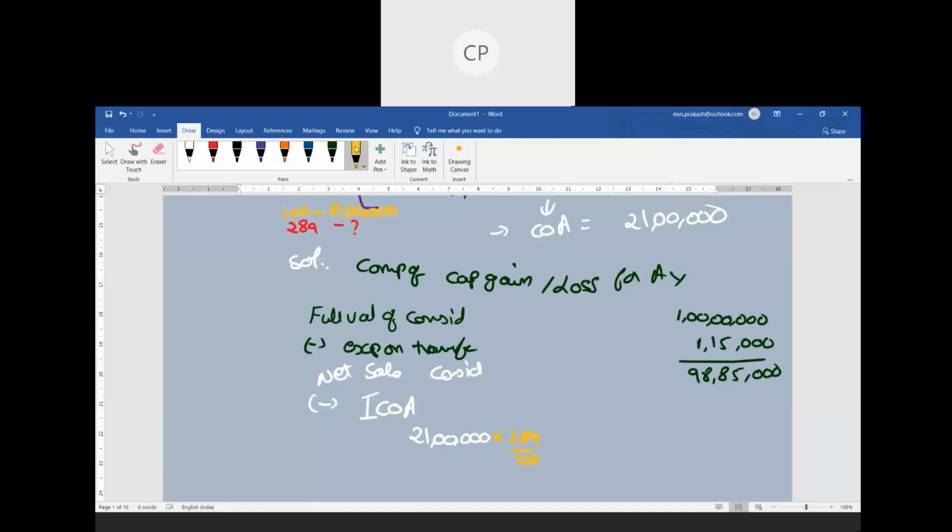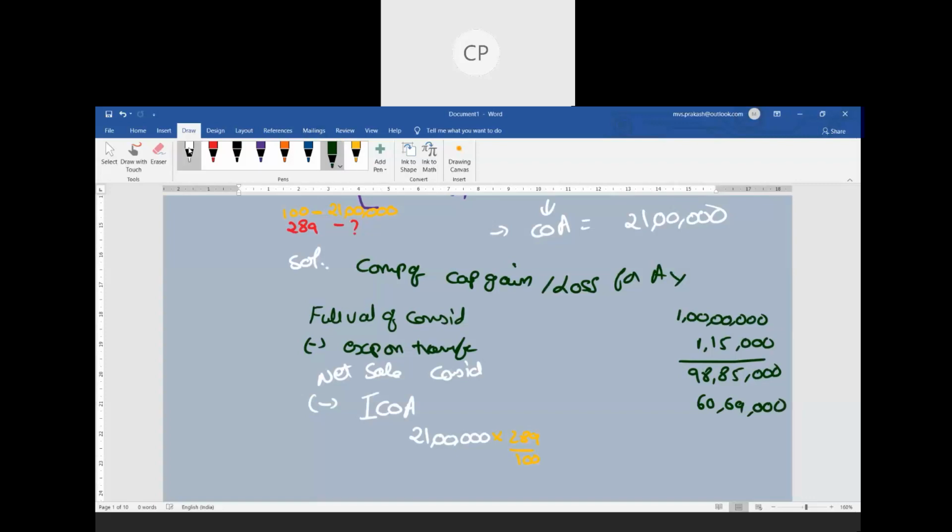That gives you your indexed cost of acquisition. Let us quickly calculate it: 21 lakhs into 289 divided by 100, you'll be getting 60 lakhs 69,000. 60 lakhs 69,000 is the indexed cost of acquisition.